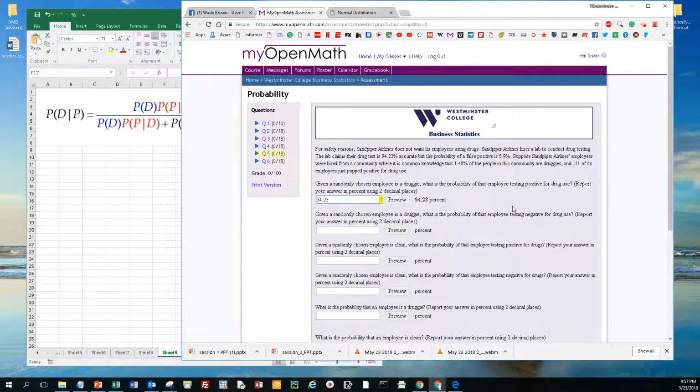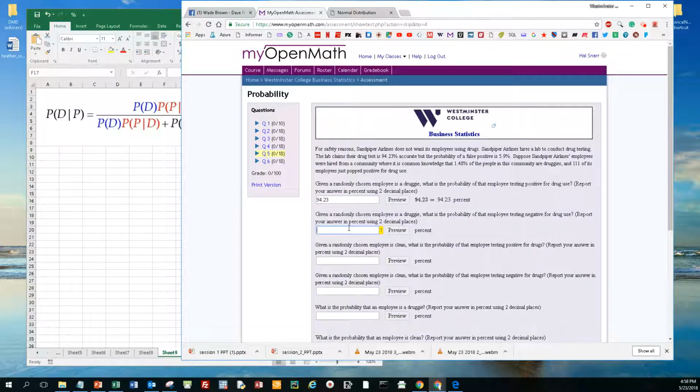So imagine a drug lab has this drug test. They want to know if it works. They find a place where everybody's a drug user, and they give those drug users this test. According to their test, 94.23% of them will test positive. So some don't test positive, which is what this next answer is.